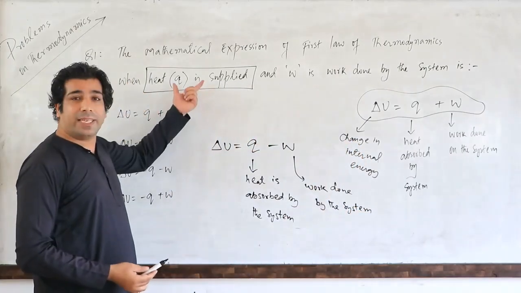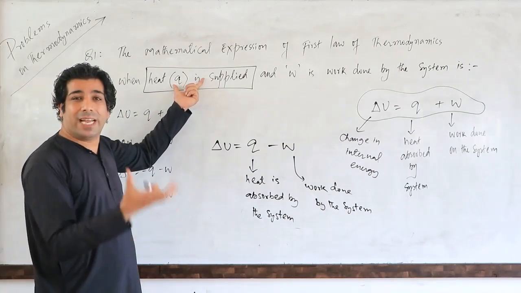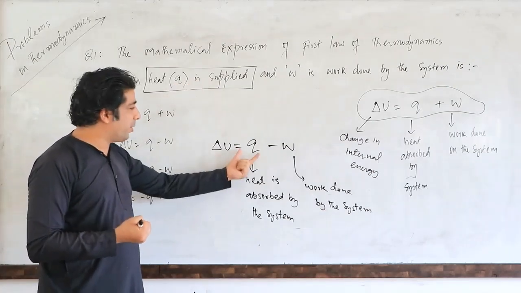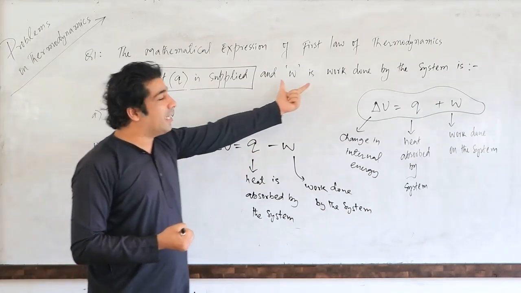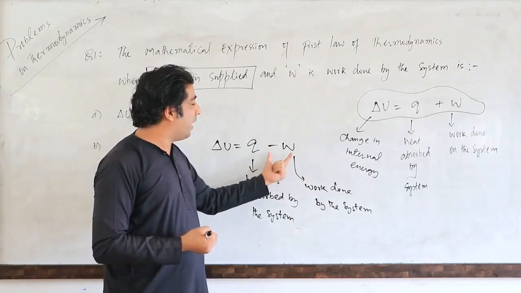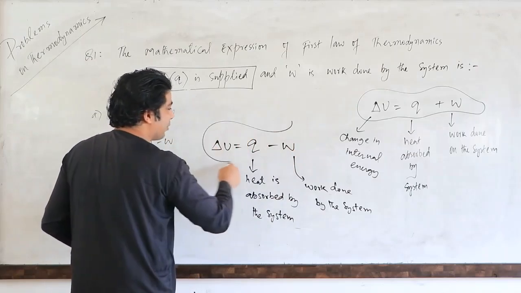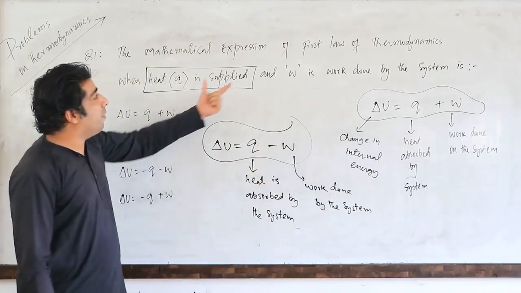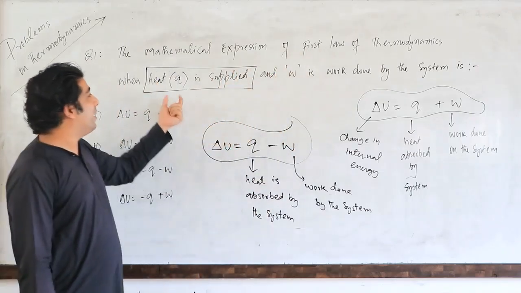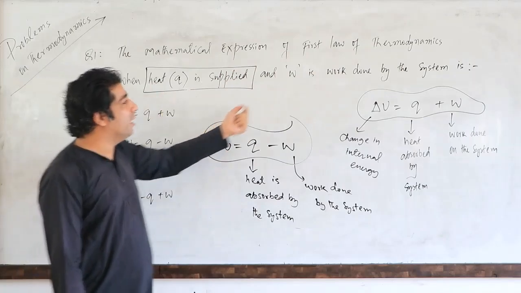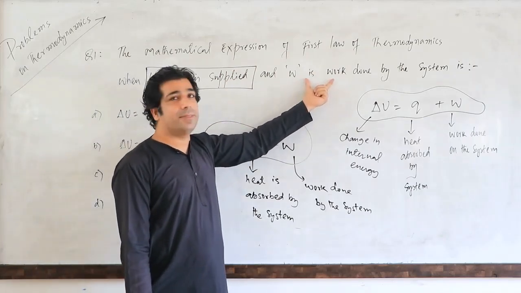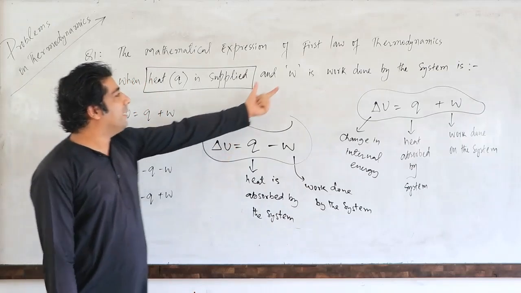So we are supplying some heat to the system, so system will absorb the heat, so plus Q. And work is done by the system, so minus W. Okay, my dear friends. So this will be your expression for the first law of thermodynamics when heat Q is supplied to the system and work done by the system is basically W.